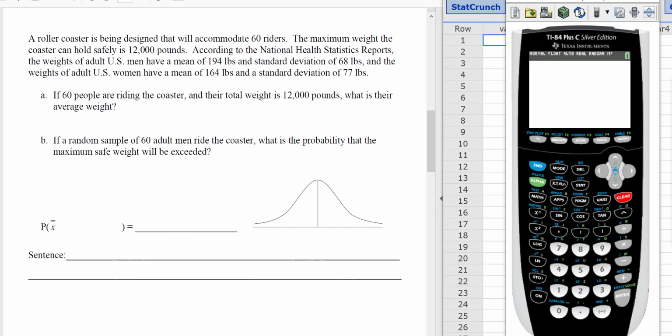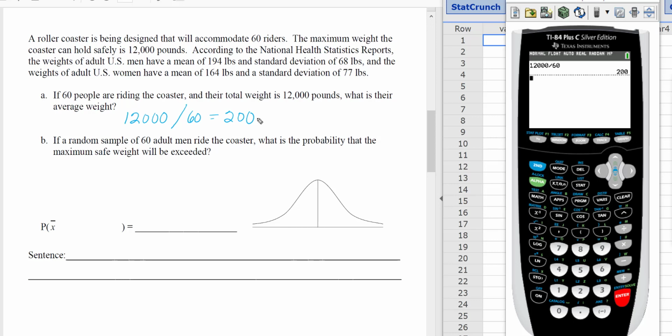Part A: If 60 people are riding the coaster and their total weight is 12,000 pounds, what is the average weight? To figure out the average weight, we're just going to simply take the 12,000 and divide it by the 60 people. That will give us 200 pounds. So that's saying that the average person is 200 pounds.